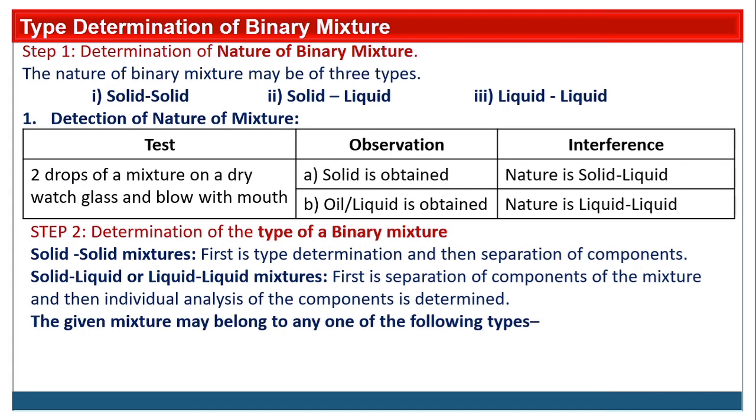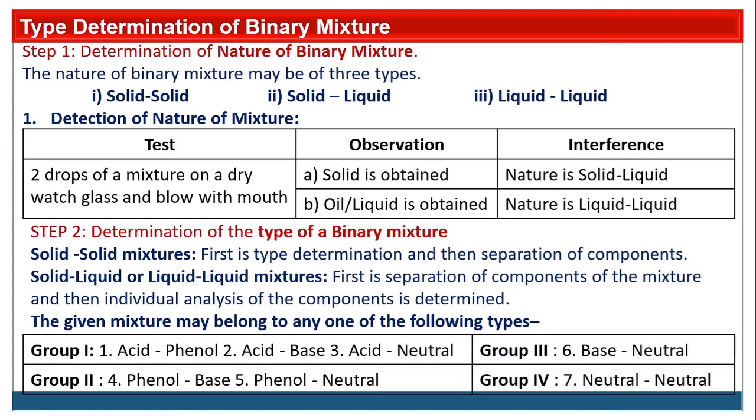For a given mixture, it may belong to any one of the following types. So there are 4 groups, group 1, group 2, group 3 and group 4, according to which types are there.